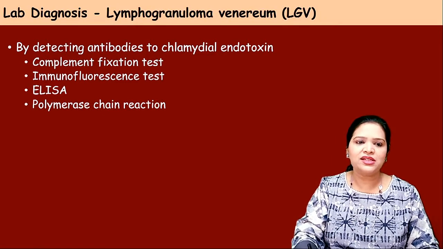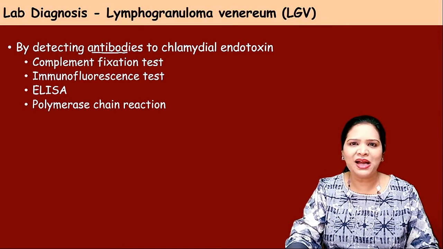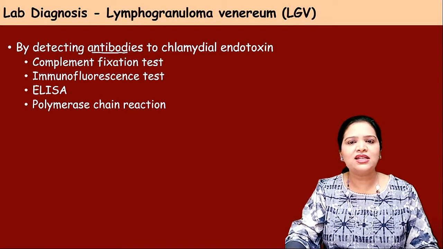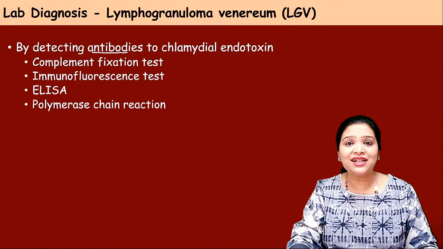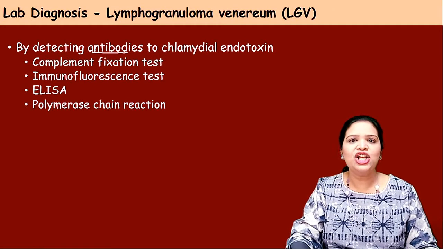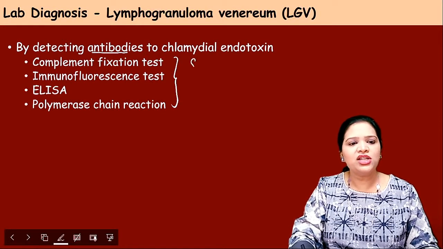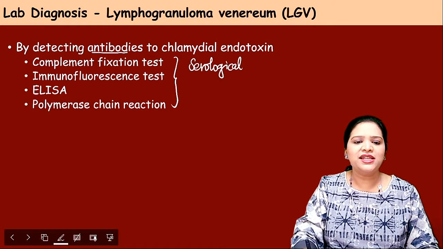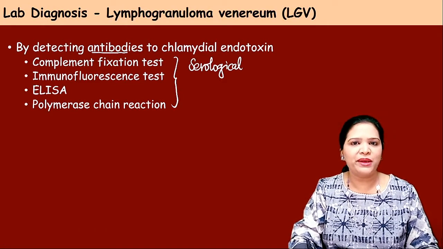Now, how to diagnose this infection? Diagnosis is by detecting antibodies. We know that this is not a bacterium in the usual sense. If this were a bacterial infection, we could collect the pus or discharge and do Gram staining and diagnose something. This characteristic is not the same as bacteria. If you do Gram staining, you could not appreciate it well. So the better option is to do the serological test. What is a serological test? It detects the presence of antibodies against this organism in the patient's serum.